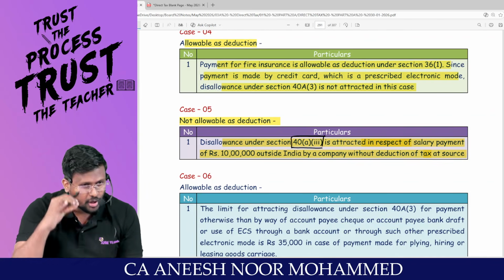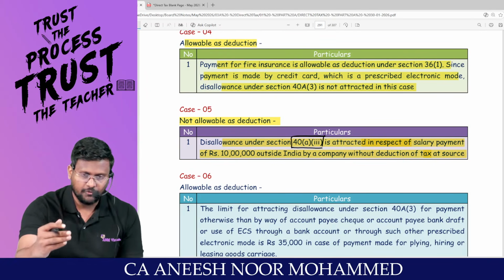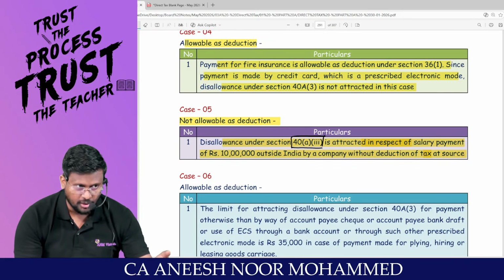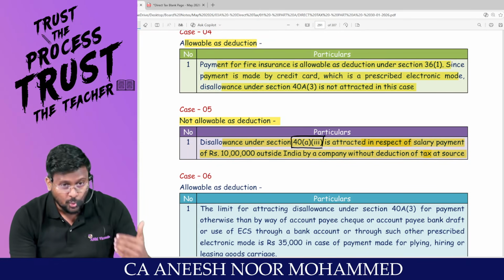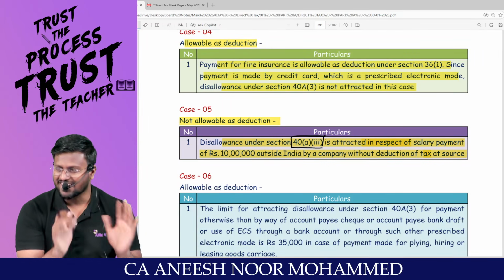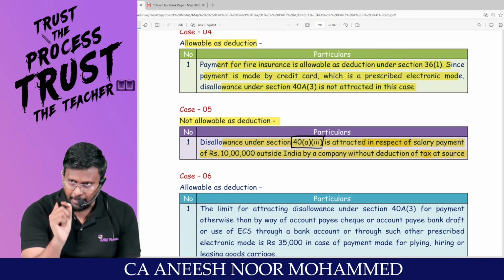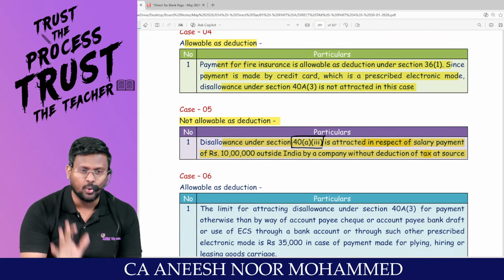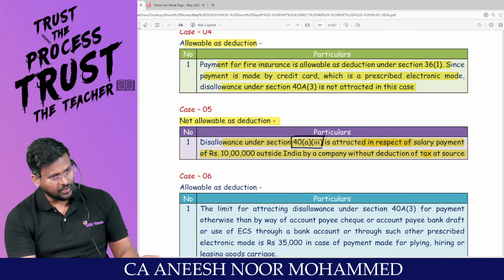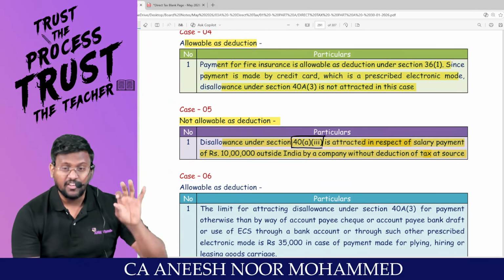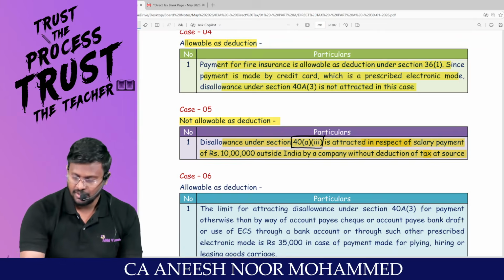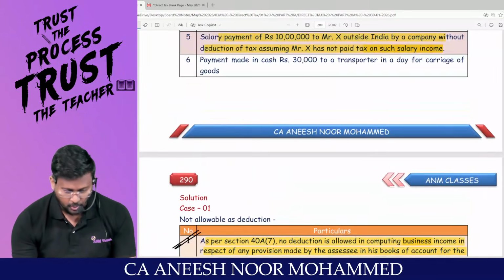Whether I have to recall that section, clauses, subclauses. If you are able to, well and good. Instead of 40, if you write 37, you are gone. So if that doubt is there for you, leave it. Don't write it. Write, as per the relevant provisions of the Income Tax Act, all provisions are covered. If you are perfect, 100% thorough, then use the section number. Don't quote the wrong section number. If you don't quote the section number, 1 mark may reduce. If you write the wrong section number, you will not get even 1 mark. Whatever may be the question, it is based upon your memory power.